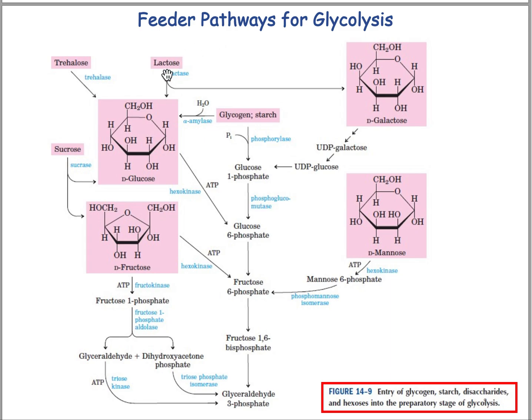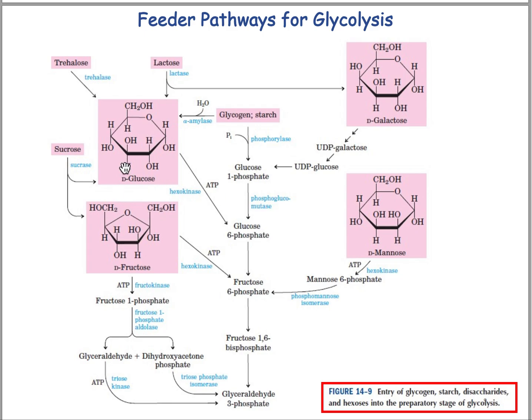So lactose, it contains glucose and galactose. So galactose derived from lactose will be converted to UDP galactose and exchanged with UDP glucose. Then UDP glucose will be converted to glucose 1-phosphate. Then glucose 1-phosphate will be converted to glucose 6-phosphate. Then it will enter into the glycolytic pathway. And glucose can directly enter into the glycolytic pathway as glucose 6-phosphate.